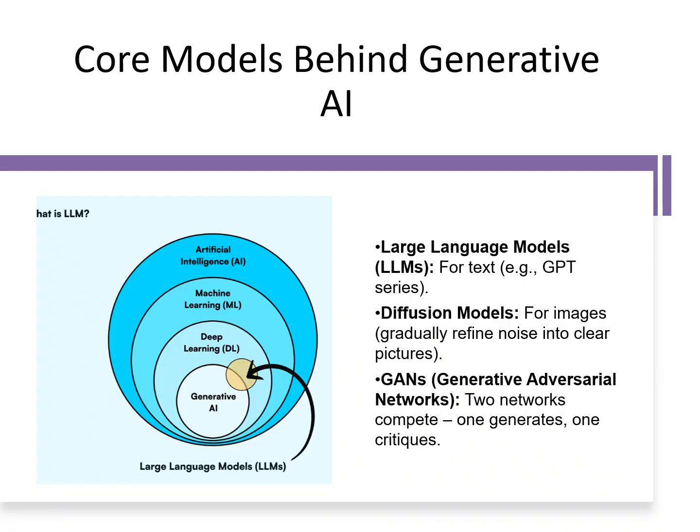Core models behind generative AI. Different types of models power generative AI. Large language models, or LLMs, generate text, like the GPT series. Diffusion models are used for images, gradually turning noise into detailed visuals. And GANs, or generative adversarial networks, use two neural networks. One generates content while the other evaluates it. Together, these models form the backbone of modern generative AI.